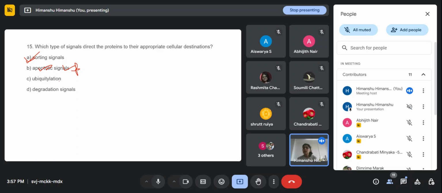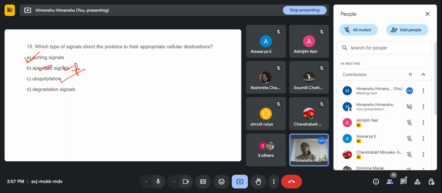And what is ubiquitination? Have you ever heard of ubiquitination? No, ma'am, but the word ubiquitous means the signals are present everywhere, I think.